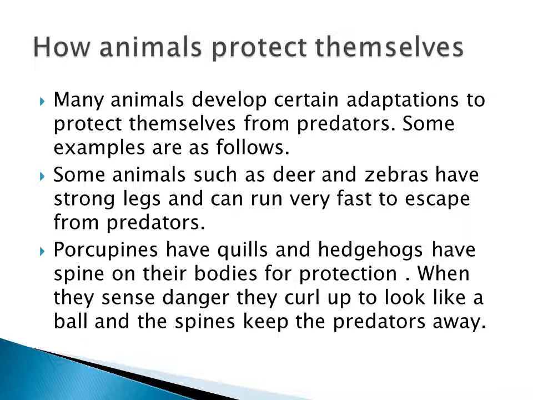Deer and zebras have strong legs, so they can run very fast to escape from predators. Some animals like deer and zebra have strong legs and can run very fast to escape from predators. And then the next one, porcupine. See the diagram on page 116. You can see the diagram of the porcupine.